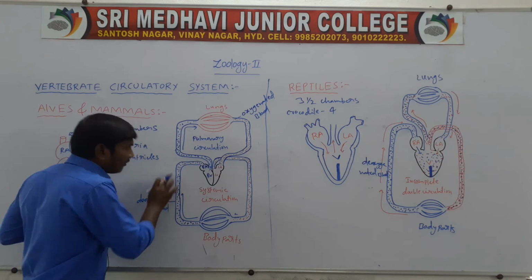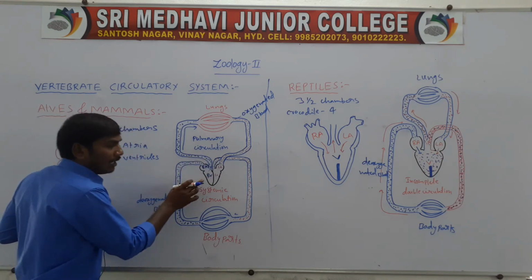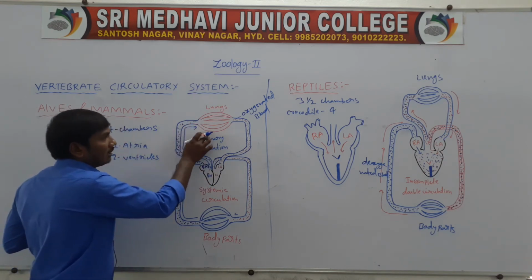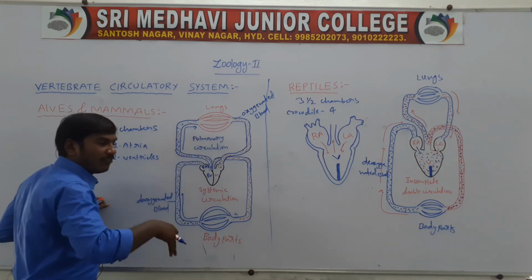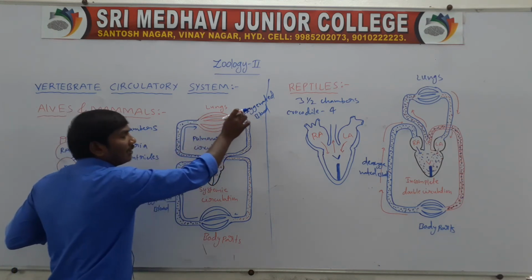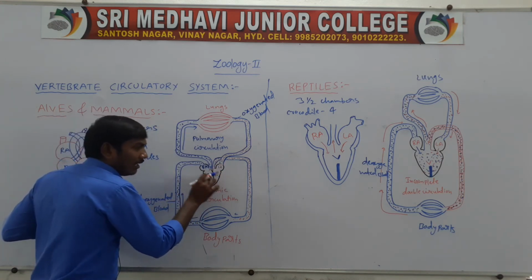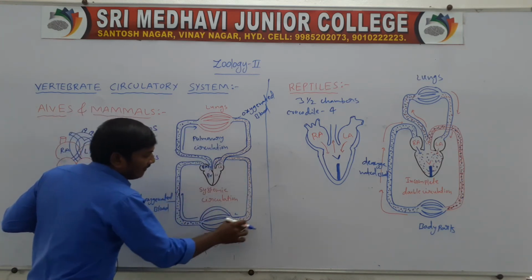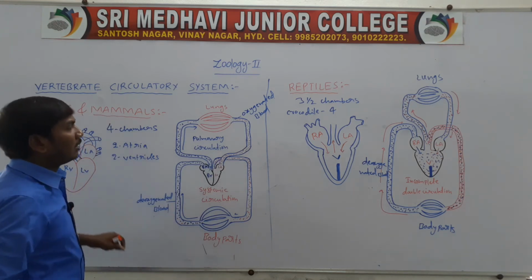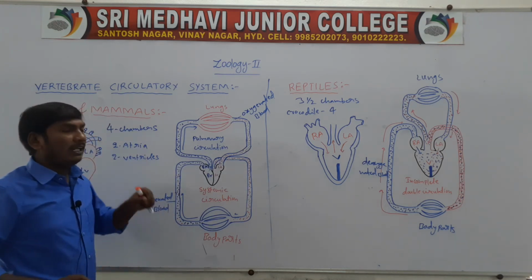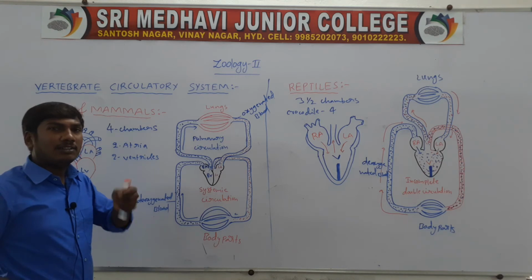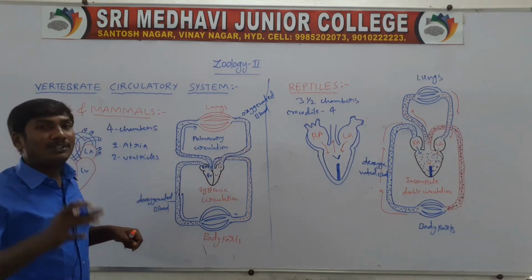The deoxygenated blood comes from the right atrium to the right ventricle to the lungs. In the lungs, the blood is purified, and the purified blood is the oxygenated blood. It comes to the left atrium, then the left ventricle, then to the different body parts. So the heart sends blood twice in a circulation. So this is the double circulation.